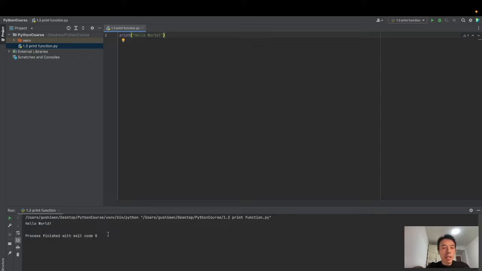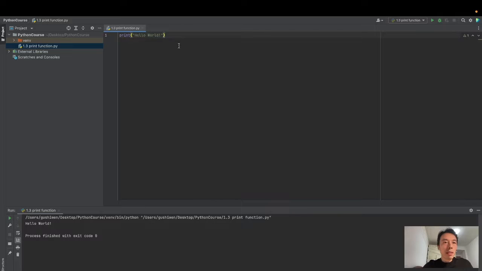Okay, we have a new window at the bottom. This is the program running window. We can see we have hello world here. The first line is the location of this file. The second line is the result. The third line, process finished with exit code 0, means there is no error. If it displays process finished with exit code 1, there will be some error, and we will see the error message on the top.